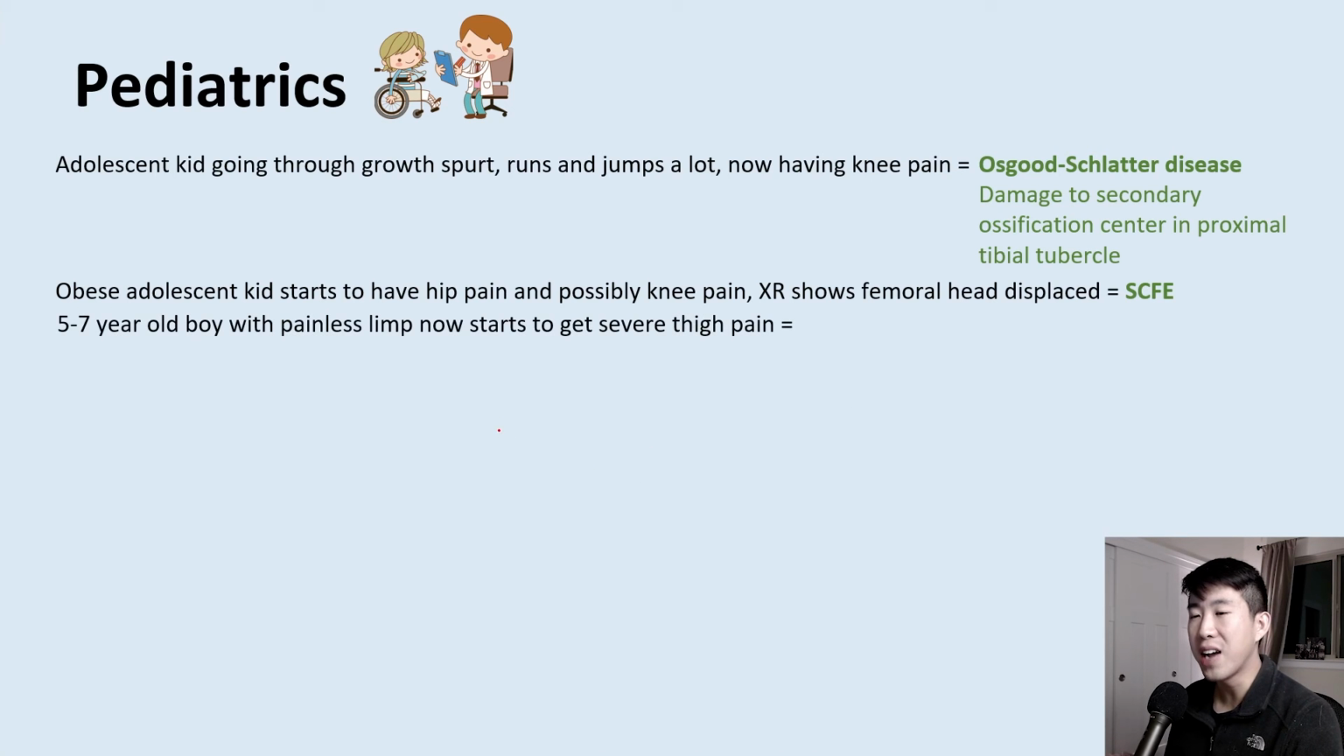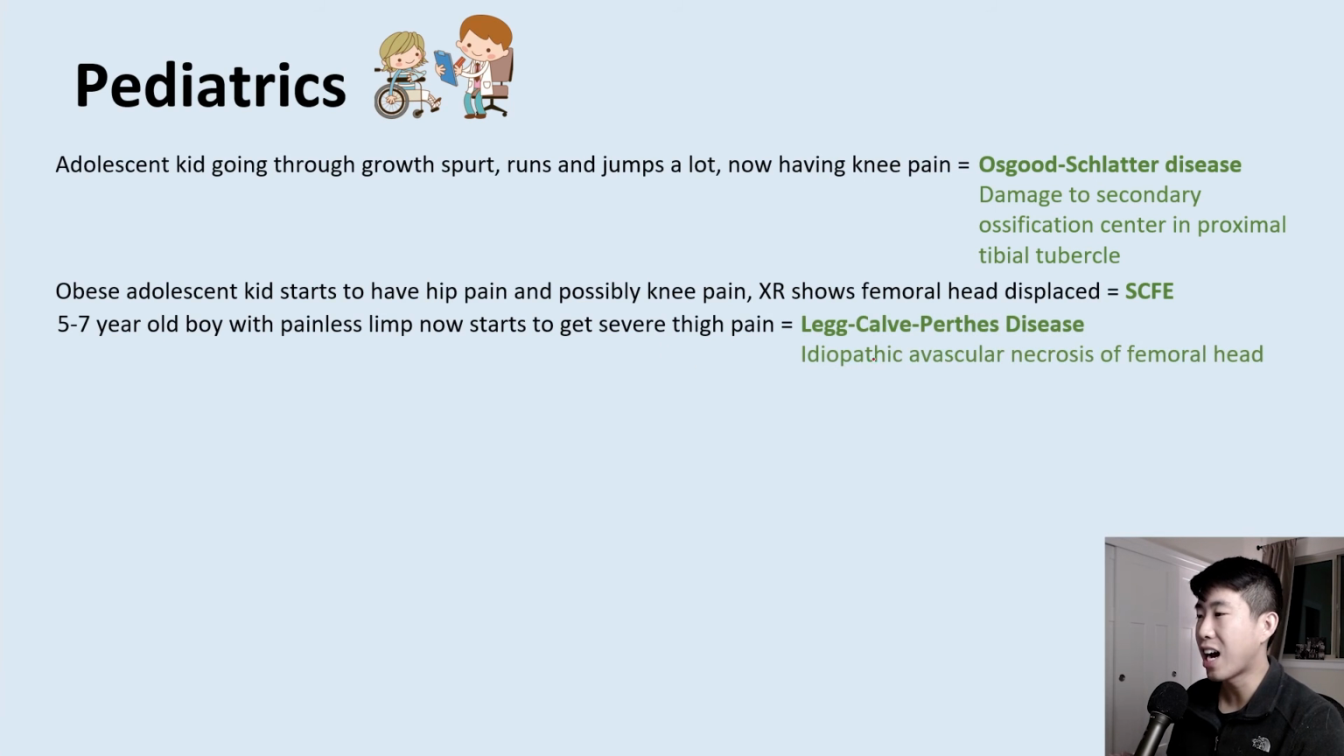What about if you have a 5 to 7-year-old boy with a painless limp who now starts to get severe thigh pain? That's called Legg-Calvé-Perthes disease, and this is idiopathic avascular necrosis of the femoral head.